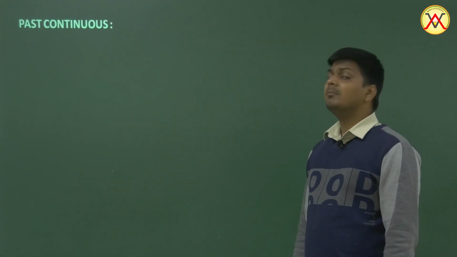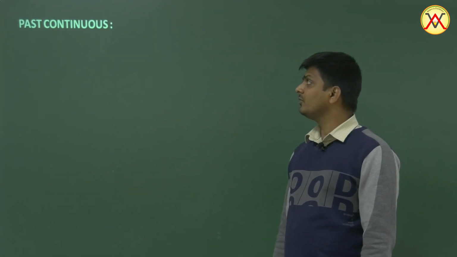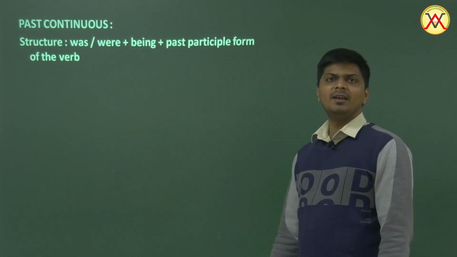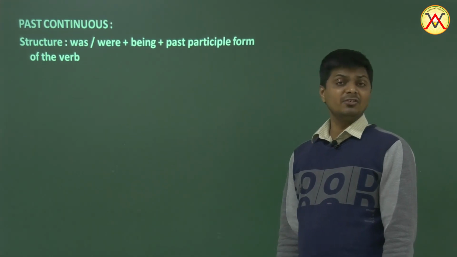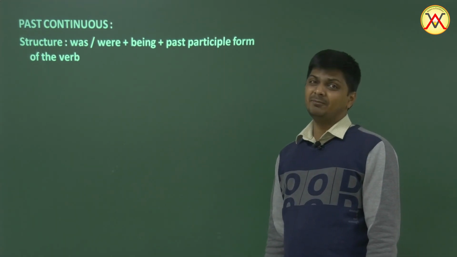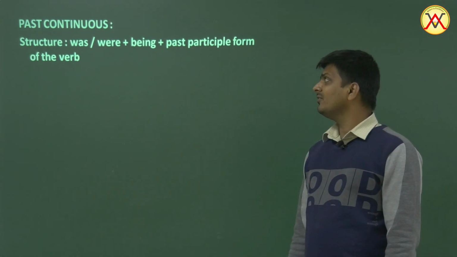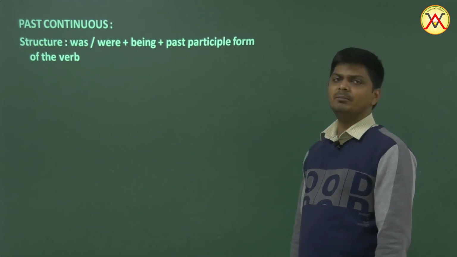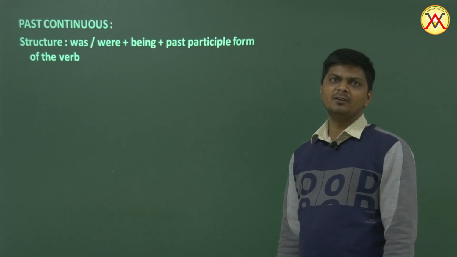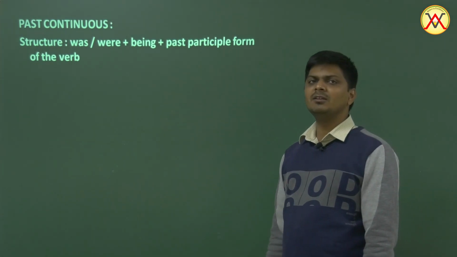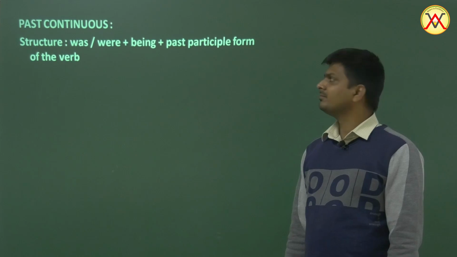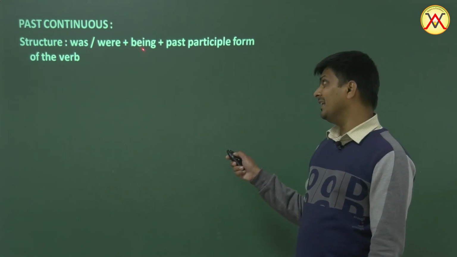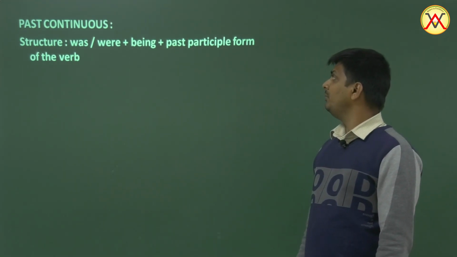Next, past continuous. Let's see how to change the past continuous tense into passive. Well, the structure is was, were, being, third form. Well, the structure for changing the present continuous into passive was is, am, are, being, third form. And in past continuous tense, the structure for changing the past continuous tense into passive is was, were, being, third form. So the difference is only of is, am, are and was, were. Is, am, are in the present continuous tense, and then was, were in past continuous tense. And always remember, in passivization of continuous tenses, you must use being. So was, were, being, third form.